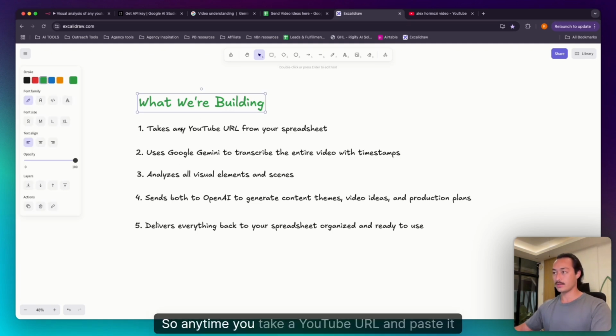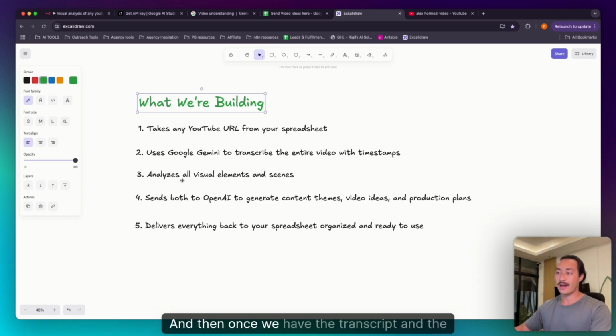Anytime you take a YouTube URL and paste it into your spreadsheet, it's going to trigger the automation. We're going to use Google Gemini to transcribe the entire video with timestamps, and then also analyze all the visual elements and scenes of the video.